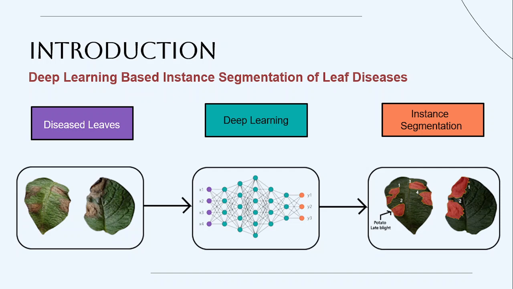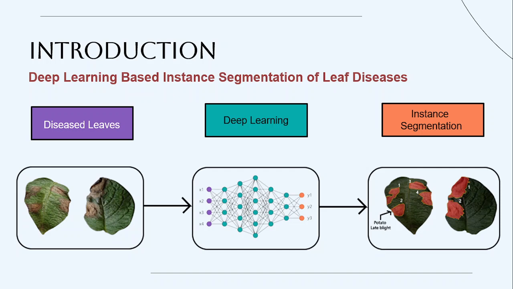So first we need to define why I am doing this project. The project is deep learning based instance segmentation of leaf diseases. Let's divide this into different chunks. Imagine we have diseased leaves, with different types of diseases such as corn common rust or potato early blight. We will pass this to a deep learning based model, which will be any type of segmentation model.